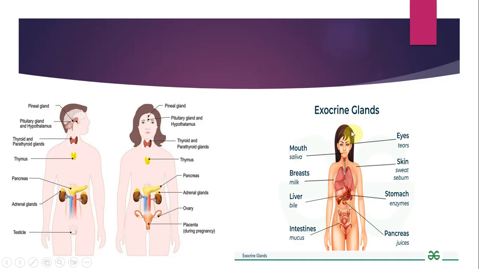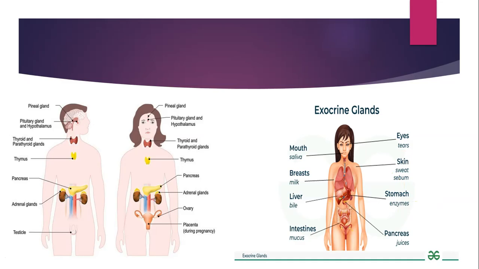Moving on to the exocrine glands: eyes, which produce tears, of course; in your mouth, which produces saliva. Again, your questions can also show up in the form of this, like what do eyes do, what kind of secretions do they produce, what does the mouth do. When you talk about the breasts, they produce milk. Skin, it produces sweat or sebum. Liver, bile; stomach, enzymes. Your intestines produce mucus, and the pancreas produces all different kinds of juices.